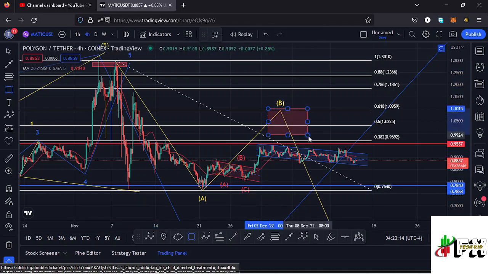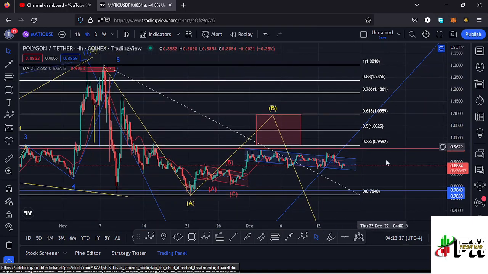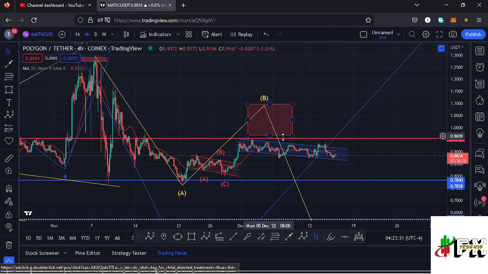And I can mark that target area here on the charts, which perfectly lies between the $0.96 mark and the $1.09 mark, and that is the minimum that I'm expecting this wave B to the upside to do. And once we get into that target area, then we can say we have completed the formation of that wave B. Then we can expect an impulsive movement to the lower side in the formation of that wave C.